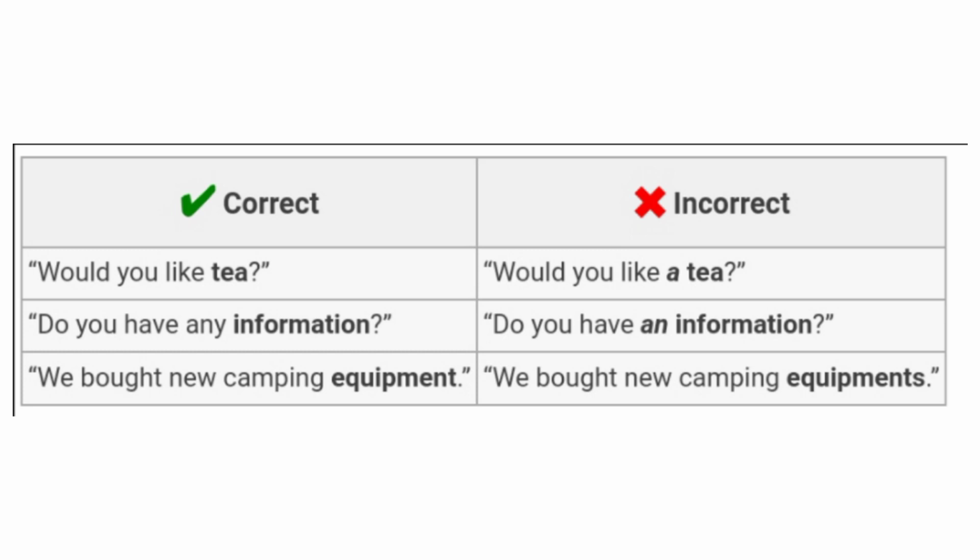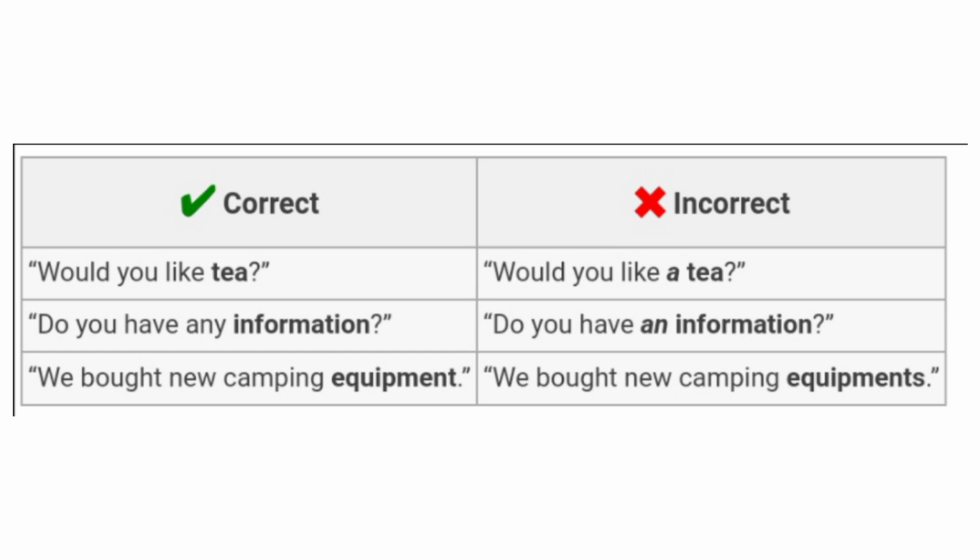We use a, or, and before countable nouns when we talk about one of them. For example, I have a book, or she is an artist. We do not use a, or, and before uncountable nouns. For example, would you like tea, he likes coffee, or they need water.